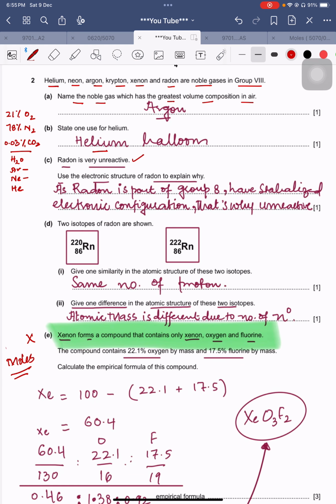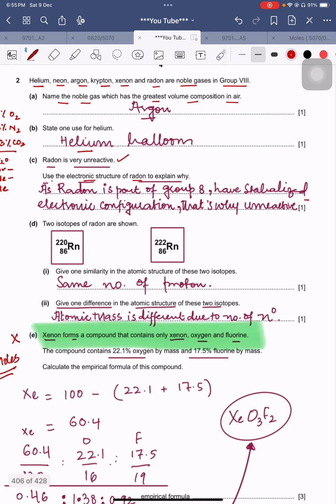Radon is very unreactive. Use the electronic structure of radon to explain why. As this is a 1 mark question, what is the answer I have already written? As radon is part of group 8, it has a stabilized electronic configuration, that's why it is unreactive. You may write it very clearly. If you are not mentioning group 8, it will be okay, because it has been mentioned at the top. But you can say: due to stabilized electronic configuration. Please don't write that it has a complete electronic configuration. No, stabilized electronic configuration, that's why it is not going to make bonds, that's why it is an unreactive gas.